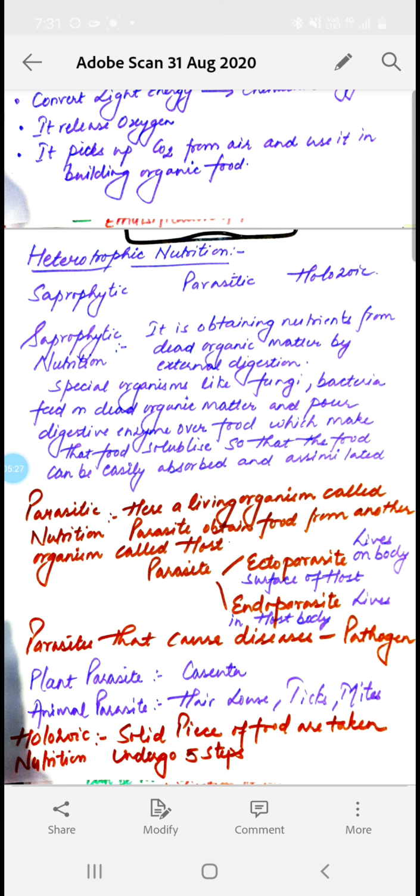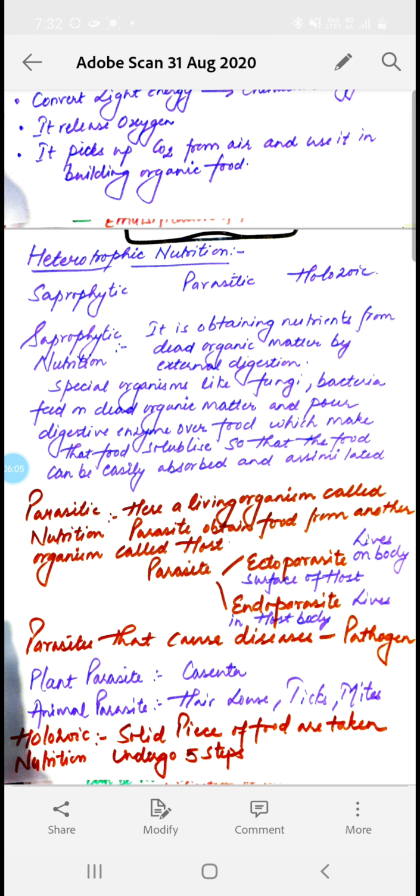So parasites can be divided into two categories, that is the ectoparasite and the endoparasite. Ecto means outer, endo means inner. So the name is giving us the hint that ectoparasites live on the body surface of the host. We can take the example of head lice. Endoparasites are the special kind of parasites which live inside the body of the host, like Ascaris, roundworm, which are the worms in our stomach. They all are endoparasites.